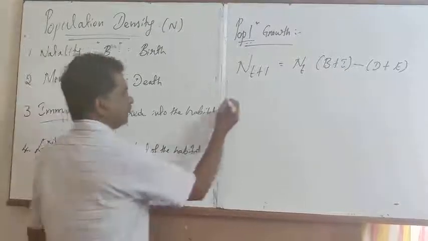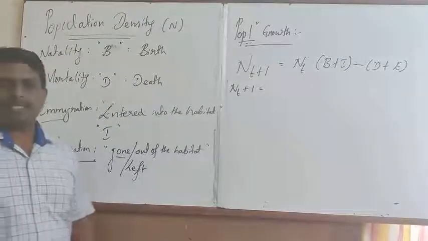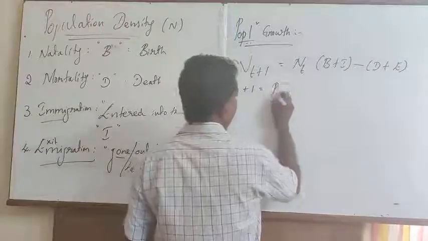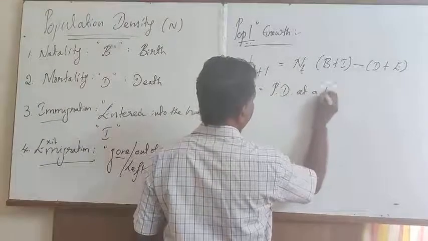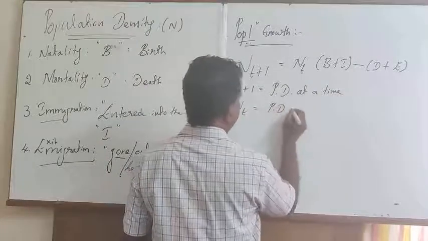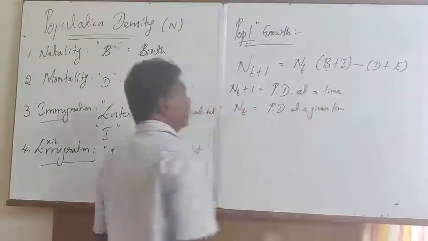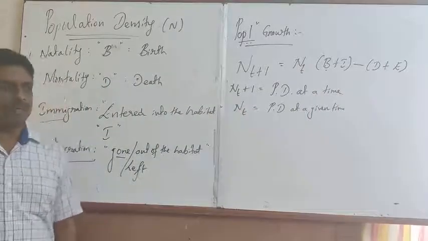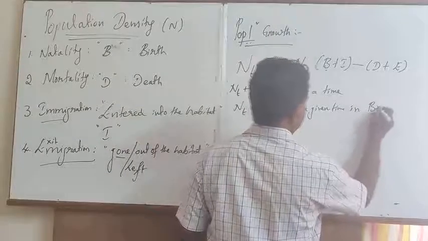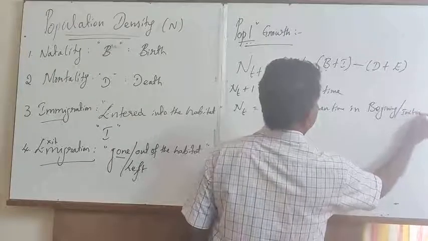In this case, N(t+1) is the population density at a time, whereas N(t) refers to the population density at a given time in the initial stages.